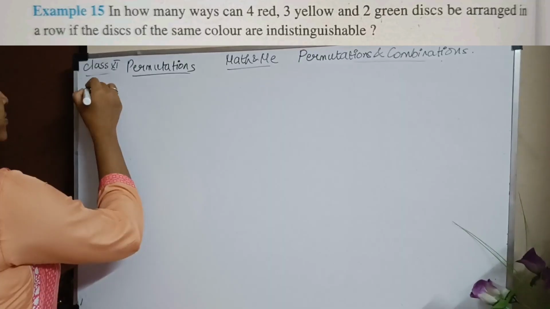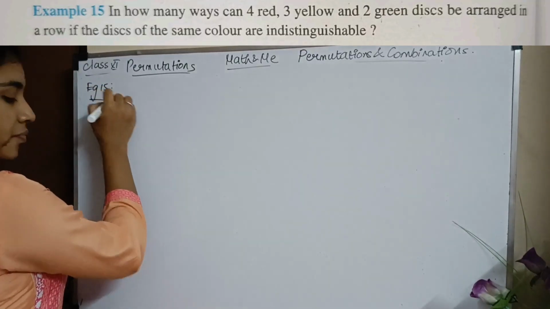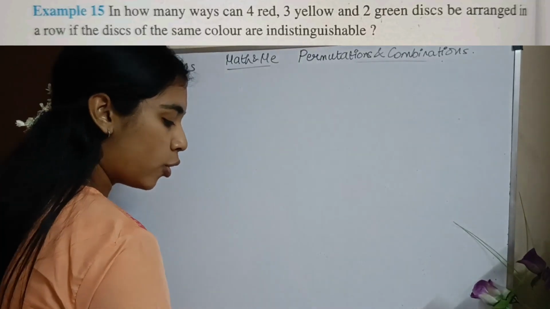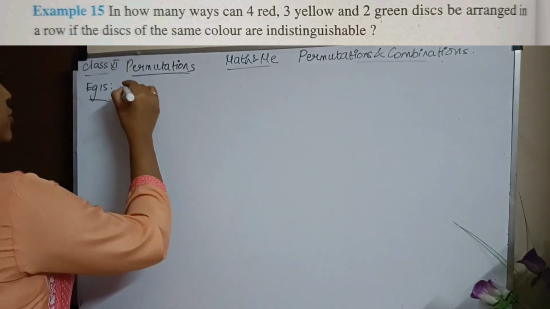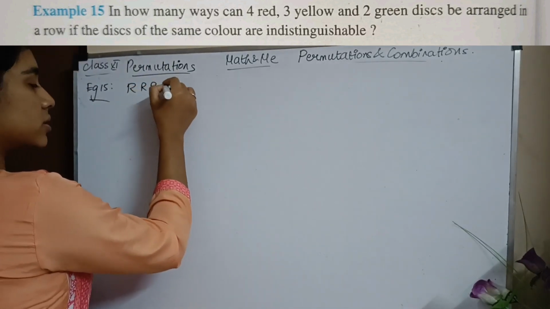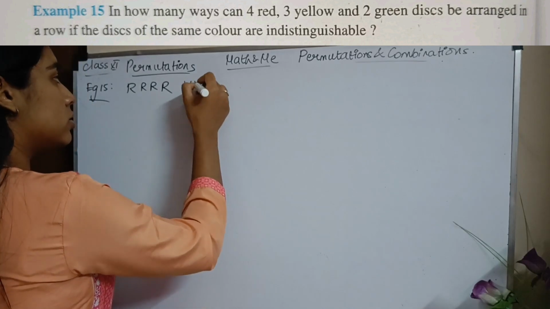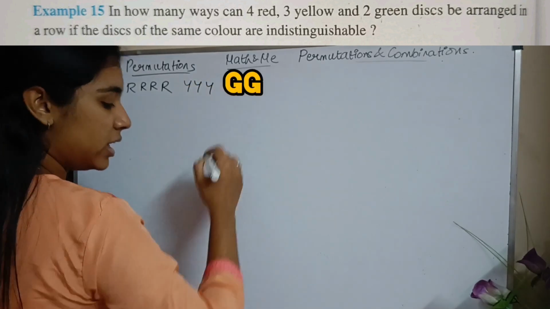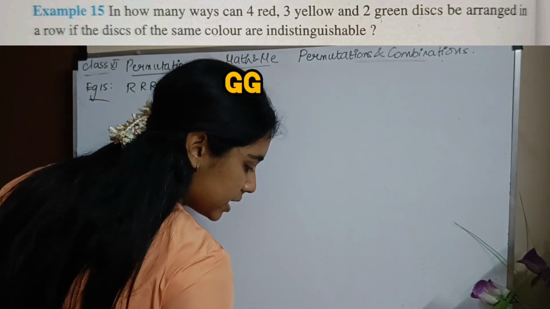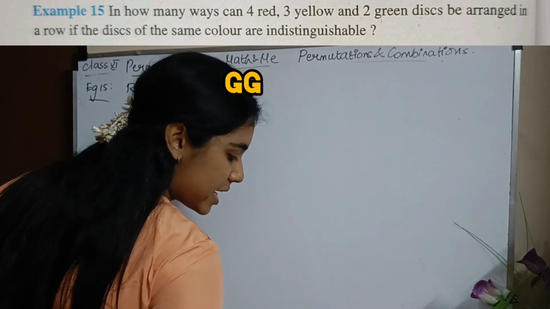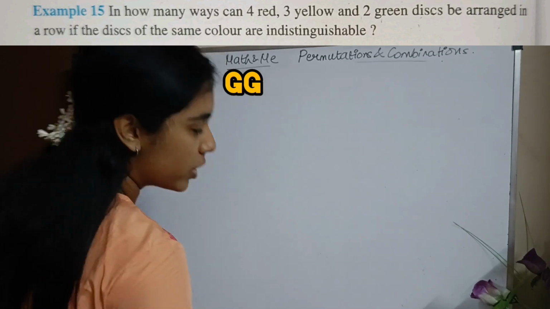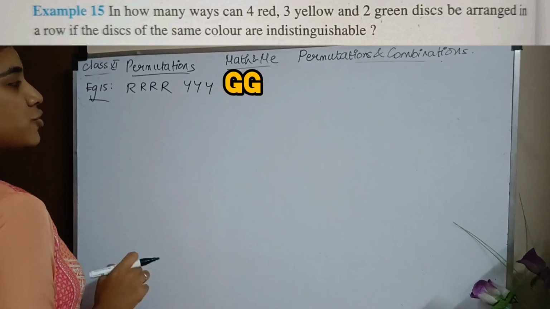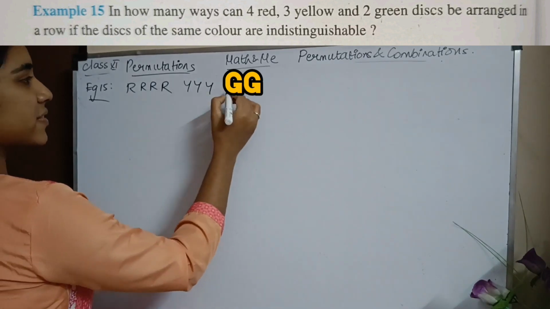Example 15. In how many ways can 4 red, 3 yellow and 2 green discs be placed if the discs of the same color are indistinguishable? Okay, so how many elements do you have in total? 1, 2, 3, 4, 5, 6, 7, 8, 9.